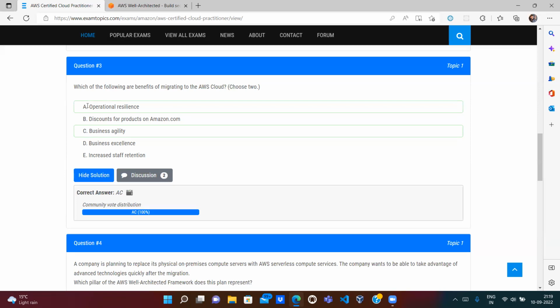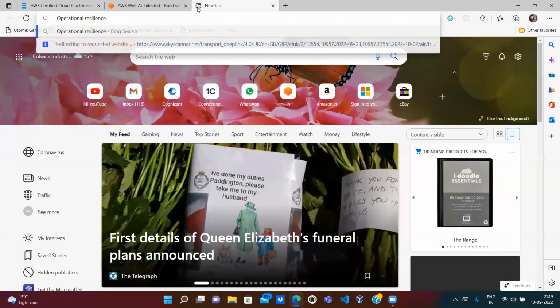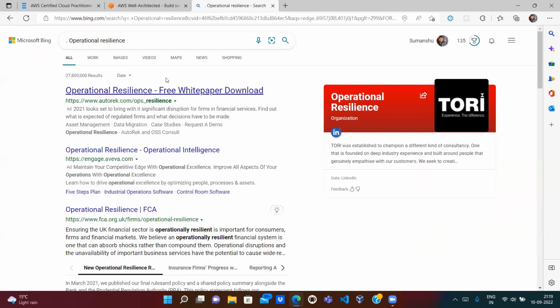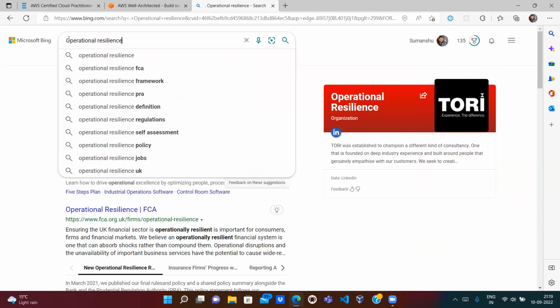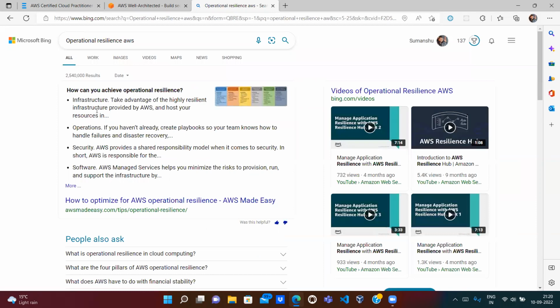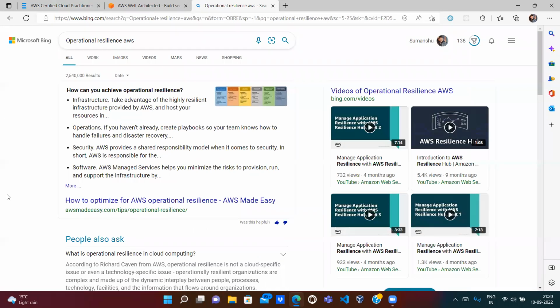Let's just Google operation resilience, the definition of operational resilience, AWS. What is operational resilience in cloud computing?